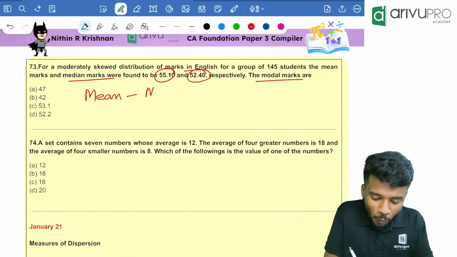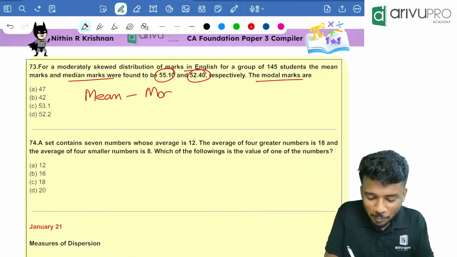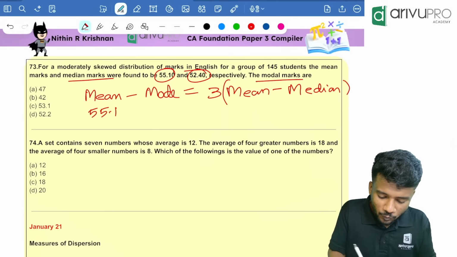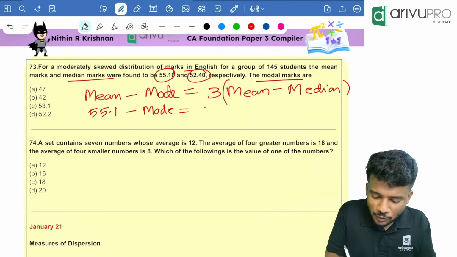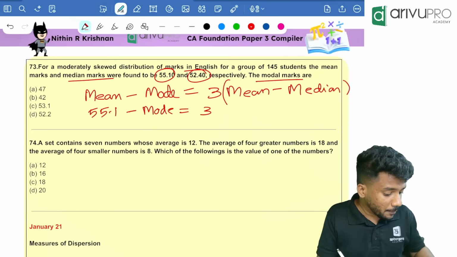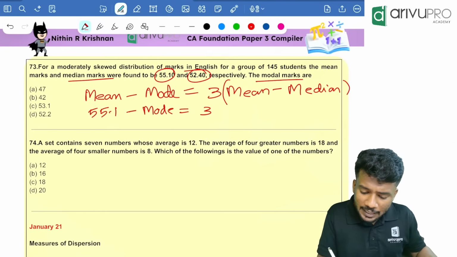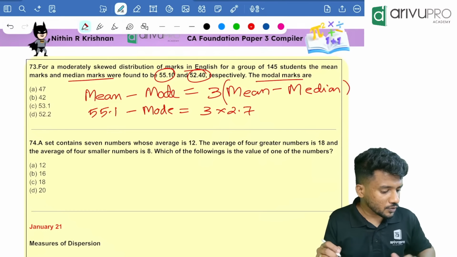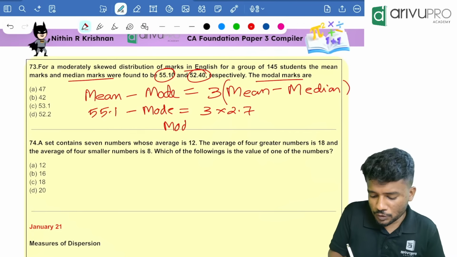Mean minus mode is equal to 3 into (mean minus median). Mean is 55.1, minus mode, which we need to find, is equal to 3 into (55.1 minus 52.4), which is 3 into 2.7. Now take it to the other side accordingly and find the value. So that means 3 into 2.7, then change the sign, plus 55.1, which is equal to 47. Mode is equal to 47.